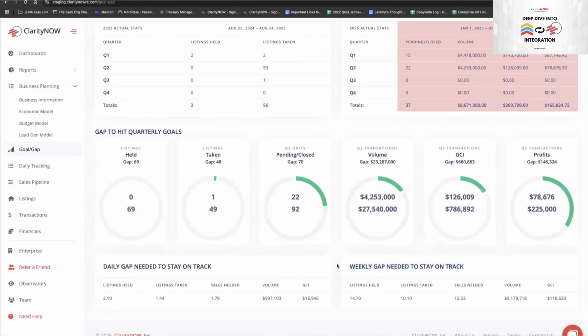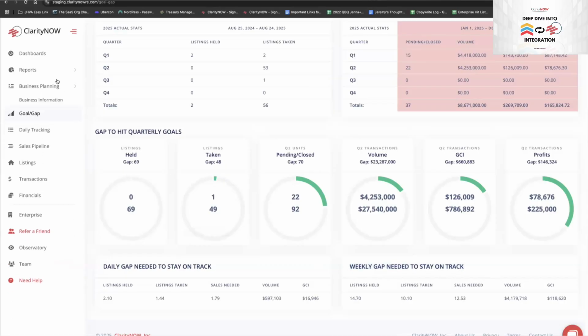Think about it like the airplane auto-correcting itself 1,000 times in midair to get you to the destination. I find as a coach, what a lot of agents do is they set a goal, they work for 6 months, and they never see where they're at compared to their goal, and therefore what they have to do to hit the goal and what they have to do in the next week or 2 weeks to stay on track. They end up missing the goal by a lot. So this goal gap is really designed to keep you on track to hit the goal each week.